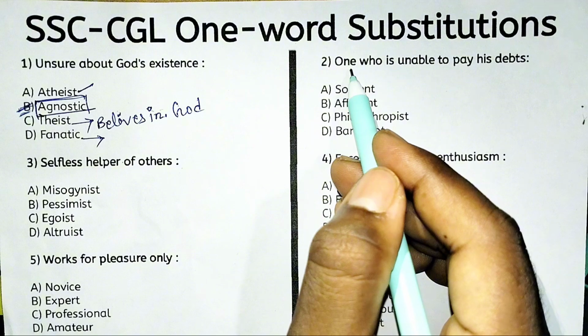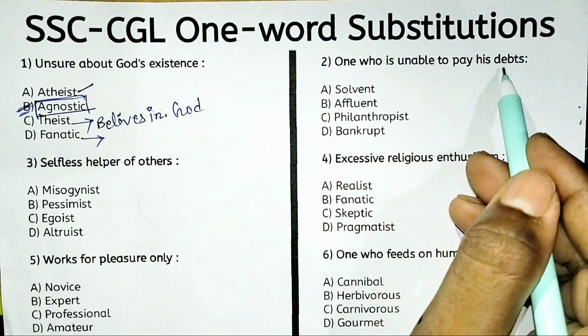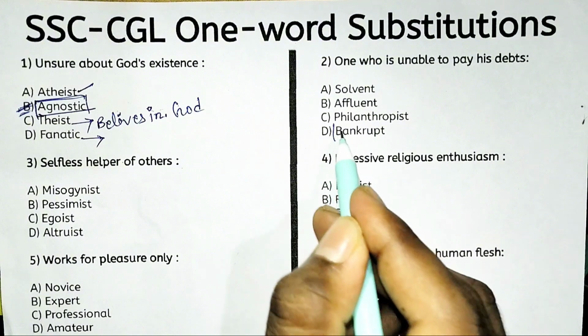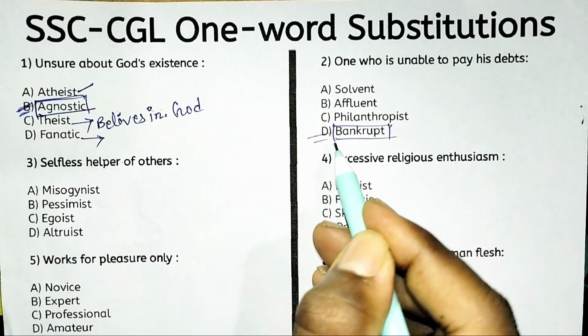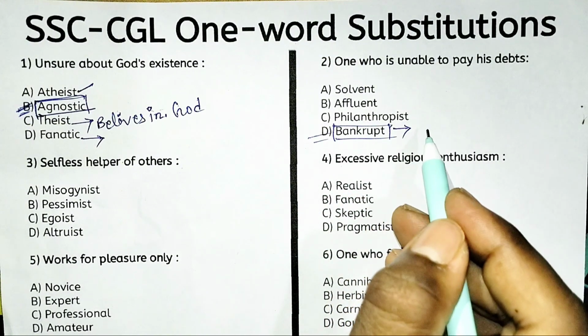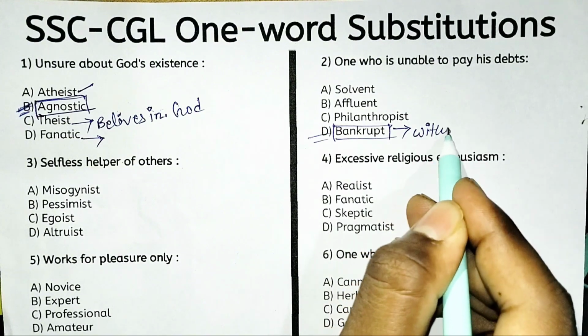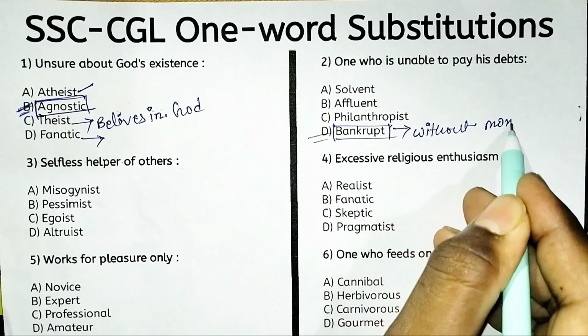Next, one who is unable to pay his debts. So the right answer is option D, bankrupt. Bankrupt means someone who is without money.